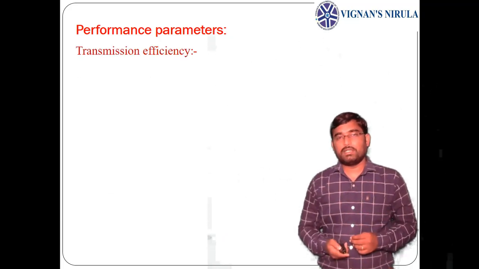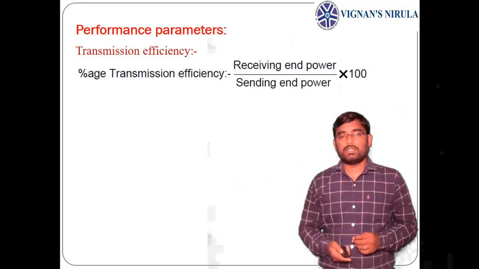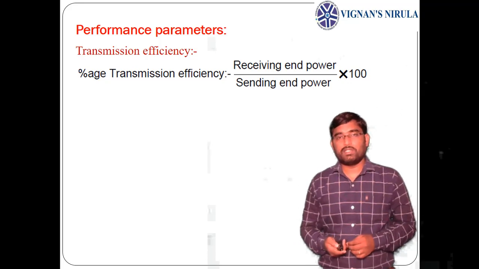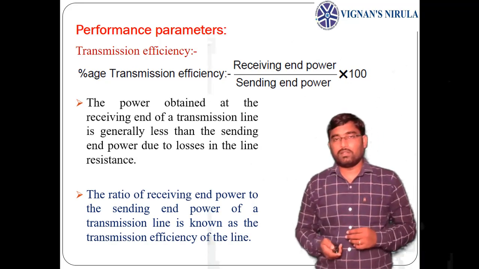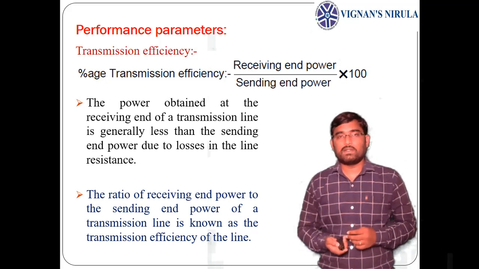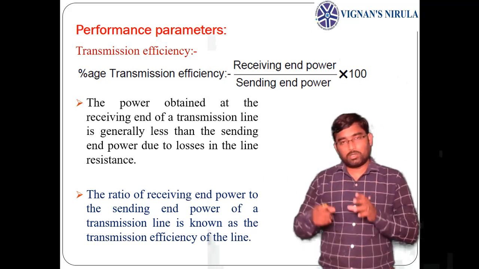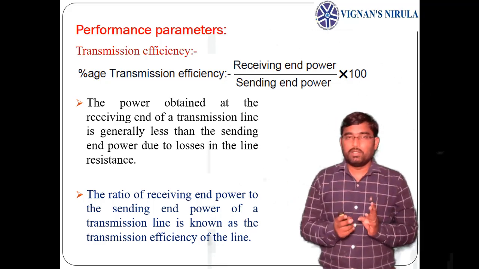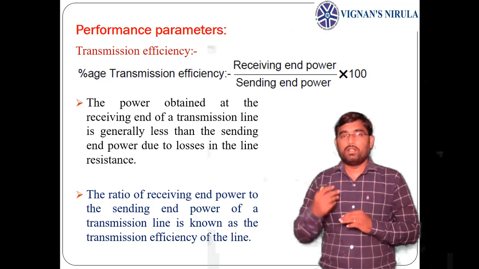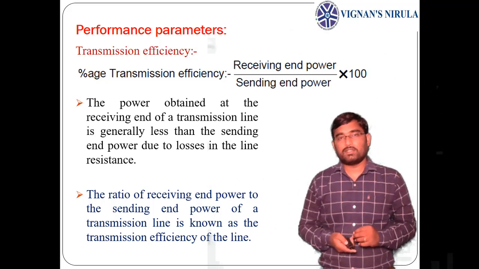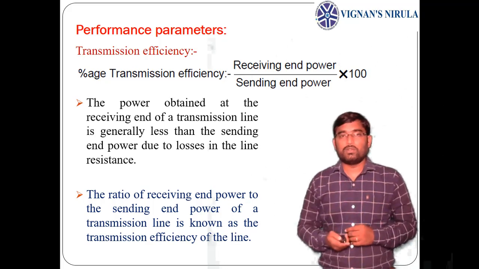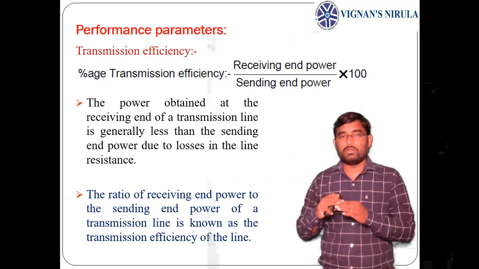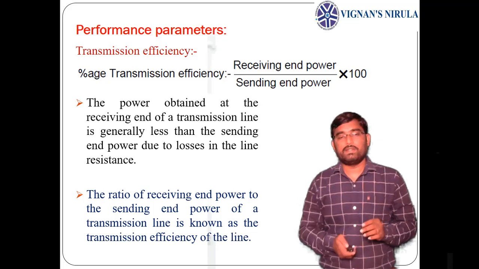And the second performance parameter is transmission efficiency. Transmission efficiency is the ratio of output power, that means receiving end power, by input power, that is sending end power of the transmission line. Because the line has some resistance, I squared R losses will occur in the line. Because of this, there will be some power drop in the transmission line, so the receiving end power may not be equal to sending end power, which leads to reduction in the power transmission of the line. So this transmission efficiency should be as high as possible, so that the receiving end power will be equal to sending end power, and voltage regulation should be as low as possible, so that the receiving end voltage will be equal to the sending end voltage.